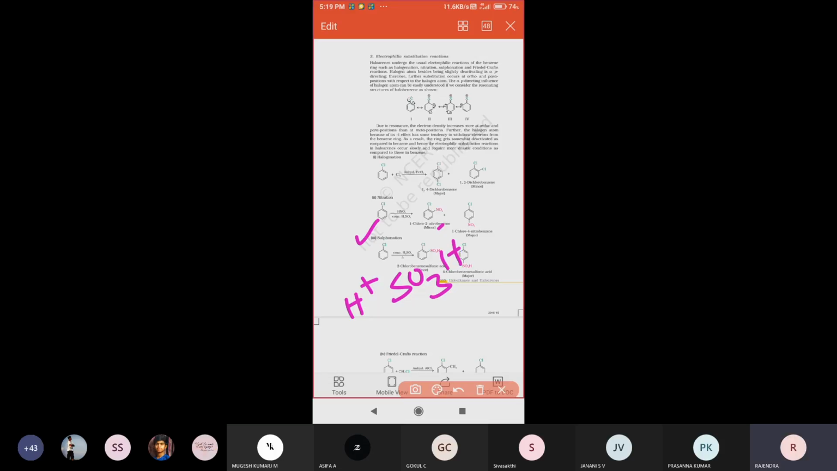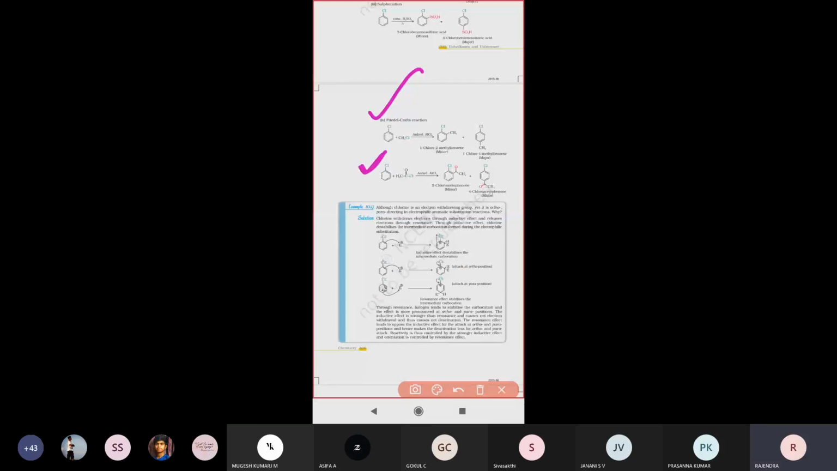Next, the Friedel-Crafts reaction. I already told you just now. This is a Friedel-Crafts reaction. Second, this one is the Friedel-Crafts alkylation reaction. What are the Friedel-Crafts reaction and Friedel-Crafts alkylation reaction? Just see there. We are treating with alkyl halides, that is, haloalkanes, right? Next one, see there.